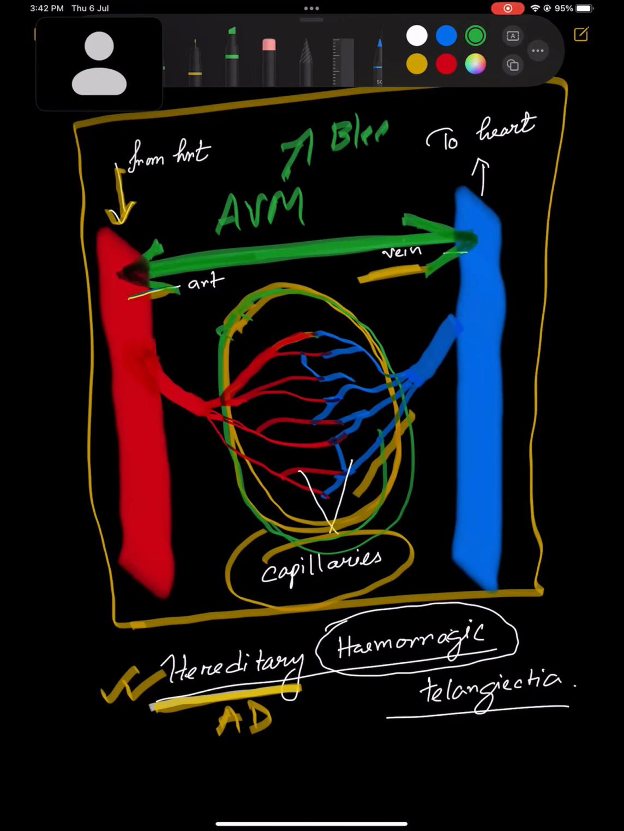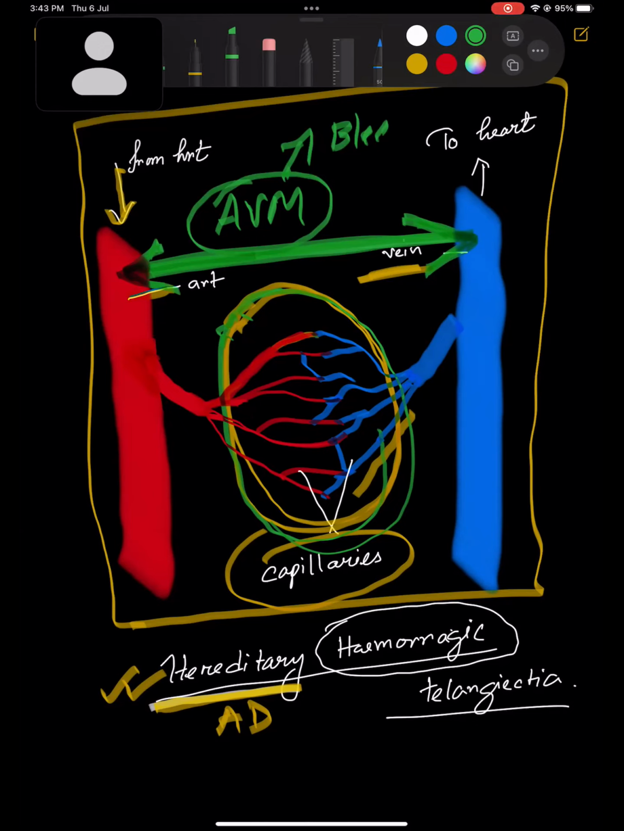It could be from the nose, in the GI tract, in the hepatic area, I mean inside the liver, or in the spine. Anywhere in the body where there is an AVM, arteriovenous malformation, they can form anywhere. Ultimately hemorrhage occurs. So this is the pathophysiology, how this happens.